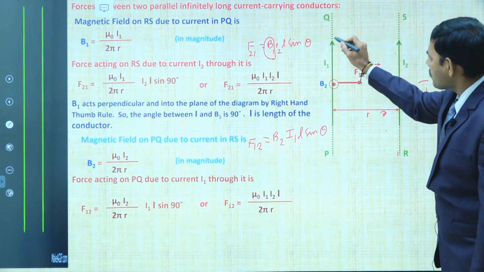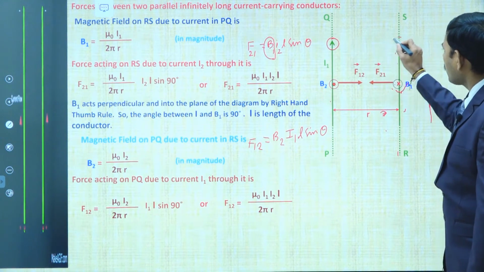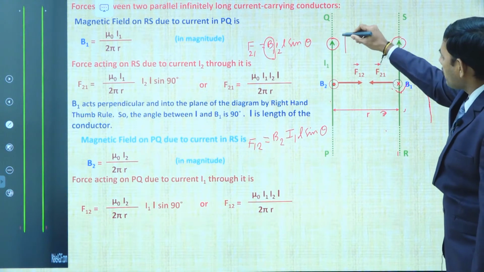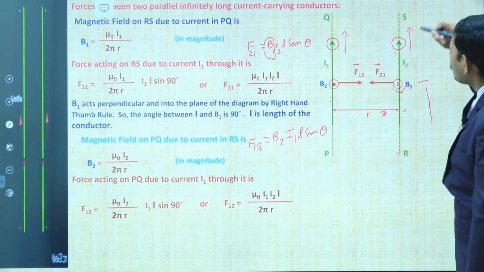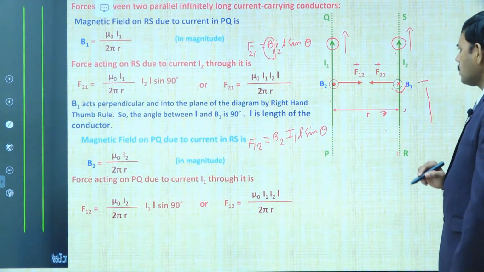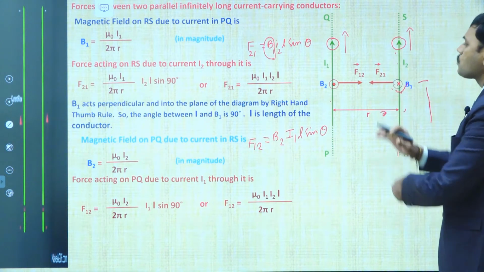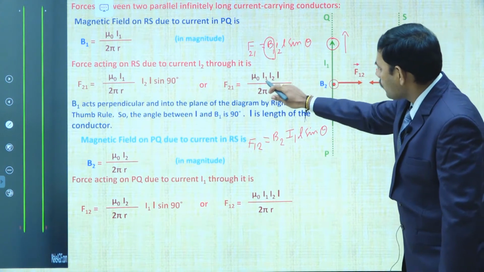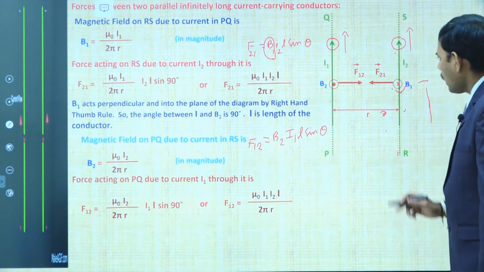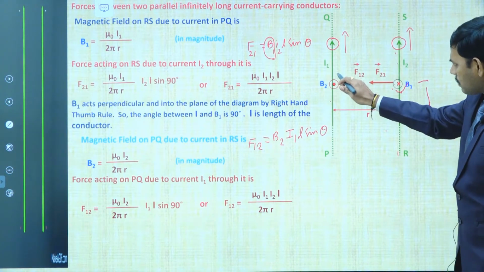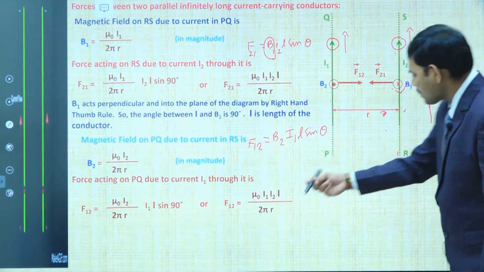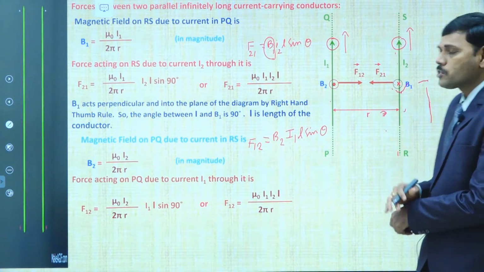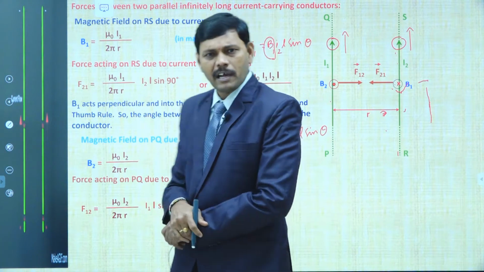Observe the current direction. If the currents are in the same direction, as shown in the PQ and RS wires, then the two wires attract each other. The force exerted on the second wire by the first wire is mu naught I1 I2 L by 2 pi r, and the force acting on the first wire by the second wire is also given by the same expression. No difference in it. So they attract each other with equal magnitude of force.